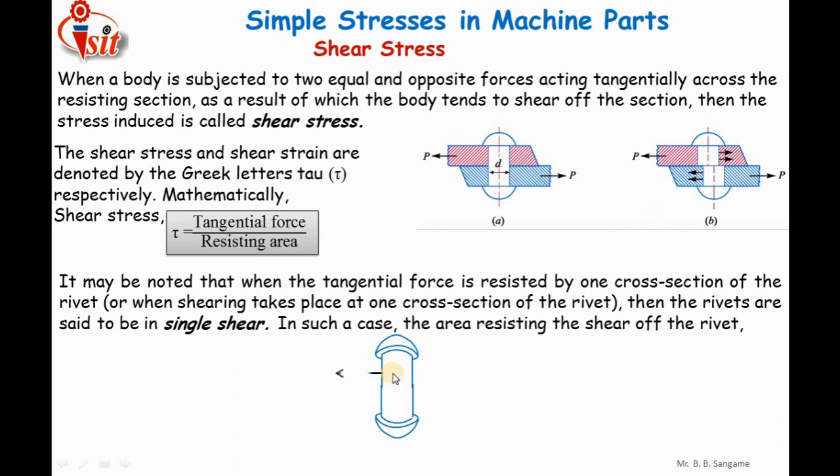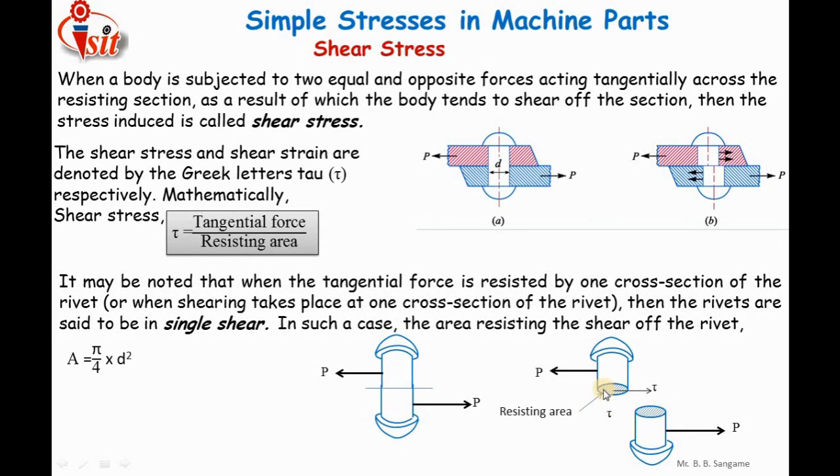Here you can see that this is the rivet. On this rivet, P is the force applied by the upper plate towards the left side, and this is the P force which is applied by the lower plate towards the right side. So this is the plane where the possibility of failure of the rivet exists; it will fail in shear. This is the section along which it is going to shear off. So after the failure, it will look like this. This is the upper portion, which is inside the upper plate, and this is the lower portion of the rivet, which is contained inside the lower plate. So this is the shear stress acting over the area, and this is the resisting area.